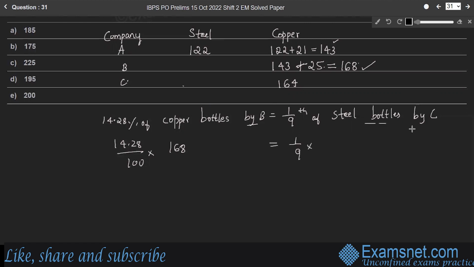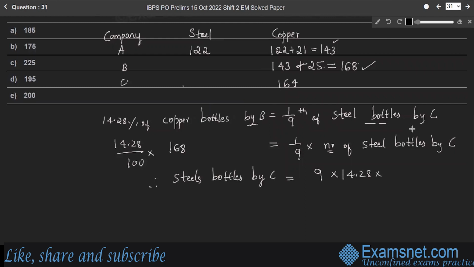So the number of steel bottles manufactured by C is equal to 9 into 14.28 into 168 divided by 100.